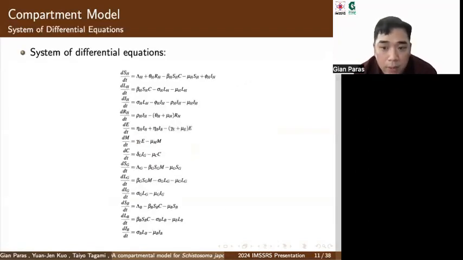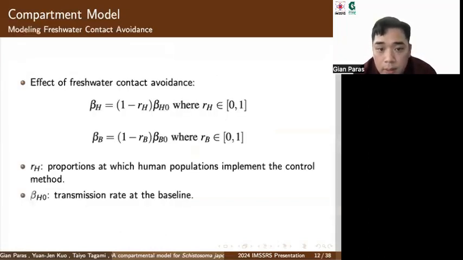Our previously described model yields the following system of differential equations. And to model the effect of freshwater contact avoidance, we will assume that beta H is equal to 1 minus R H, times beta H 0. R sub H represents the proportion at which human populations implement the control method, and beta H 0 is the transmission rate at the baseline. The bovine populations follow a similar progression, where beta B is equal to 1 minus R B, times beta B 0.